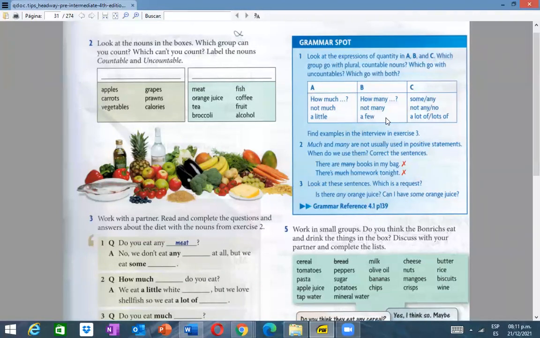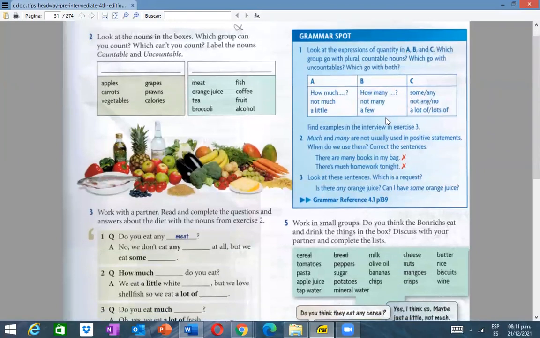Now B, the next. Which go with uncountables? A. A, very good. Here we have how much, not much, a little, right? For example, when we talk about money, we have to use always much, right? If we are talking about money.